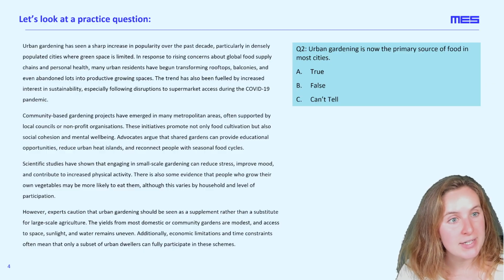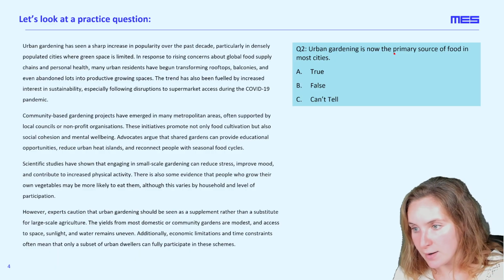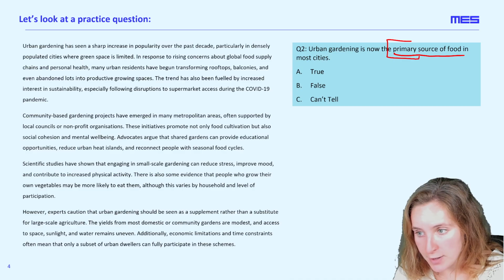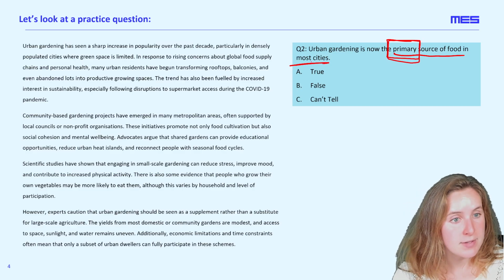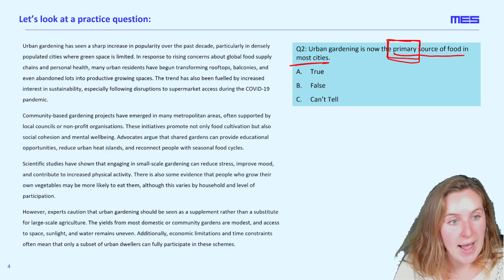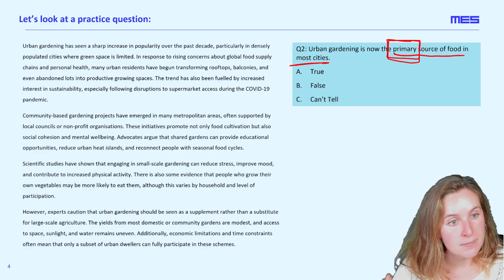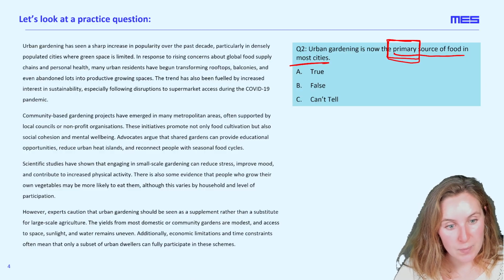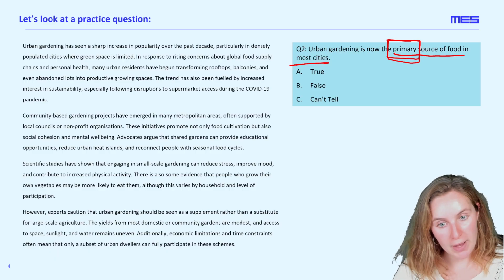Question 2: urban gardening is now the primary source of food in most cities. Okay, we see some words here that stick out. Primary source of food. Primary suggests that this is the first and foremost source of food in most cities. So that suggests that there will be quite a lot of cities dependent on urban gardening as their main source of food. Now we're leaving our outside knowledge at home and not in this world of the verbal reasoning section. So we're not going to think about our own experience of our relationship to urban gardening or to food supply.